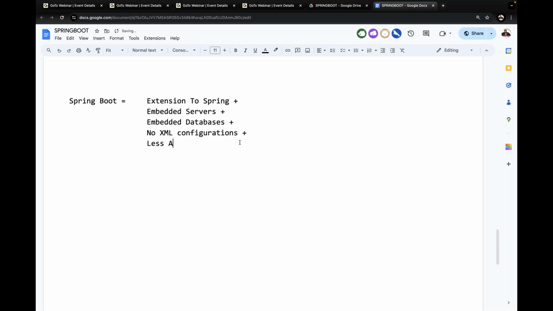no XML configurations, plus fewer annotations, even annotations are very few, plus auto configurations, plus internal Maven and Gradle development.